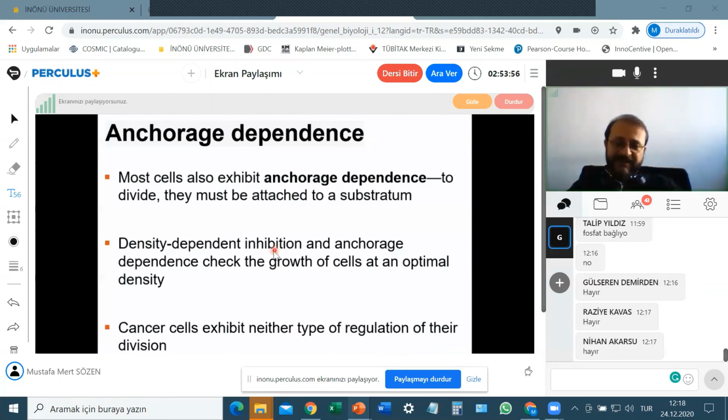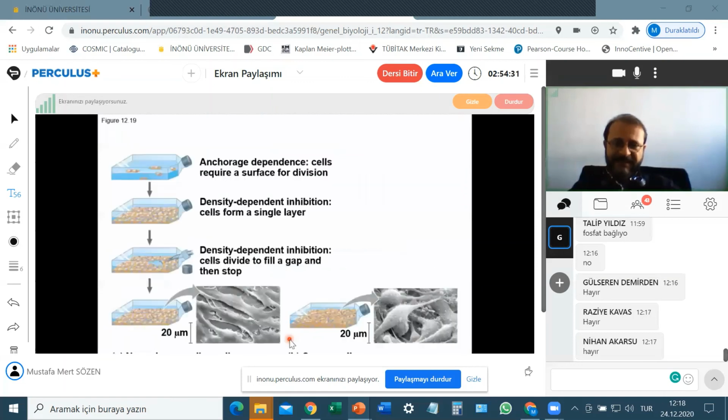So normal animal cells do not divide if they are not on a solid surface or if they are surrounded by similar cells, but this doesn't work for the cancer cells. Cancer cells don't care if they're on a solid surface or if they're surrounded by similar cells. So density-dependent inhibition or contact inhibition or anchorage dependence laws don't work for cancer cells. That's why they are cancer cells.